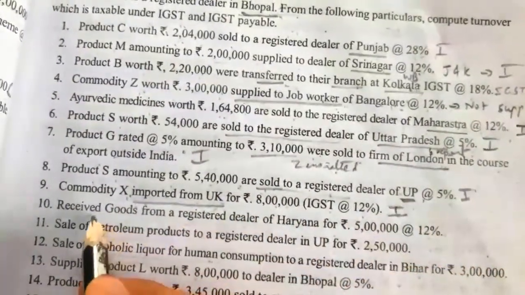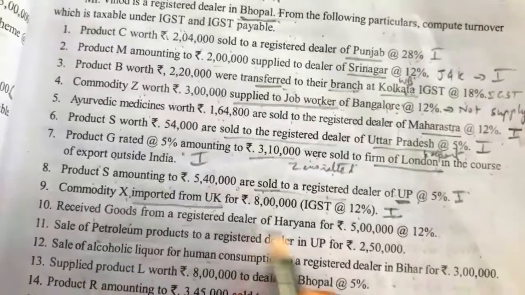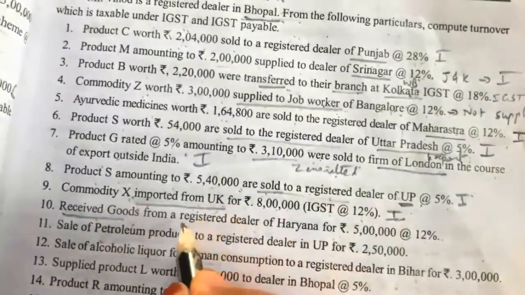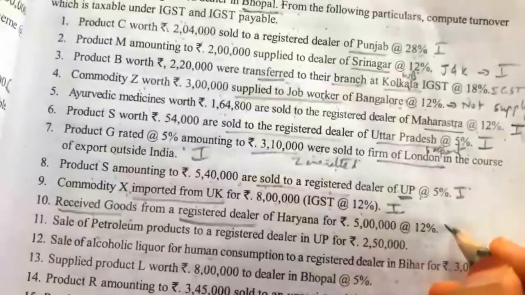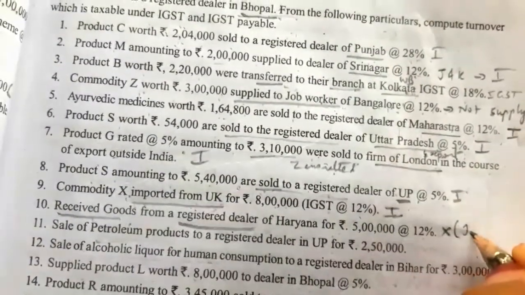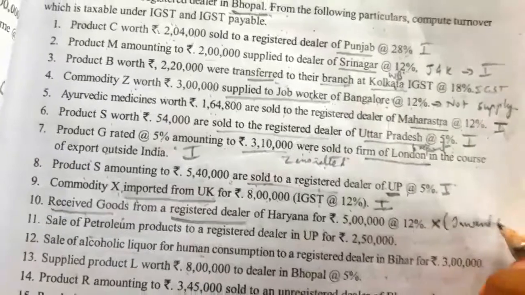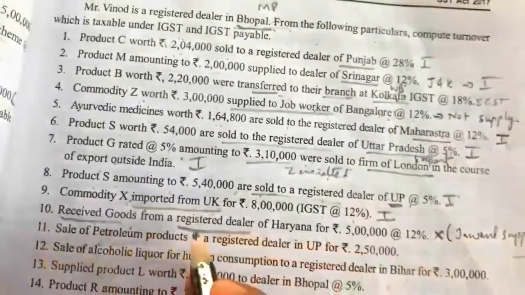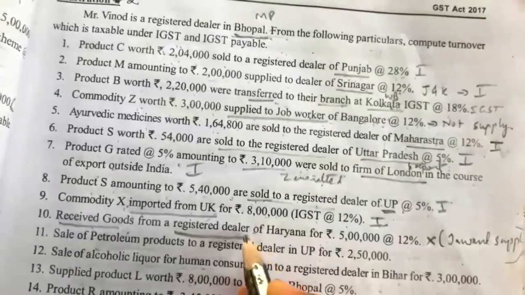So next, received goods from a registered dealer of Haryana. So received goods from a registered dealer is not taken. It is an inward supply. Understood? Inward supply is not taken. Purchases we should not take for the taxable turnover as well as aggregate turnover.